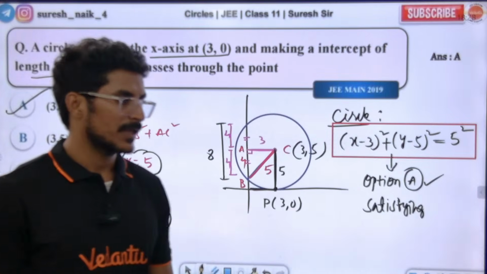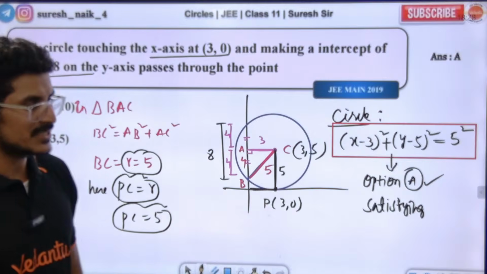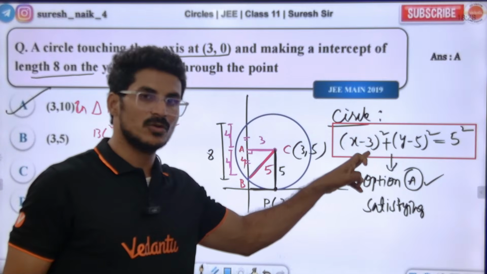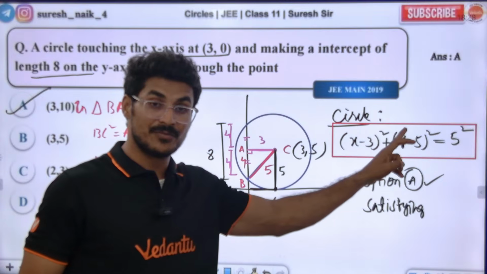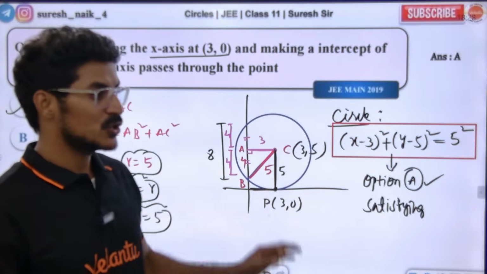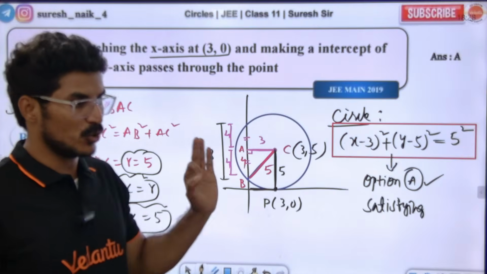Did everyone understand? Tell me, guys. 3, 10 is satisfying. Put 3, 10 and check: 3 minus 3 is 0, 10 minus 5, 5 whole square is equal to 5 square. 25 is equal to 25. Understood? Super question, a beautiful question.